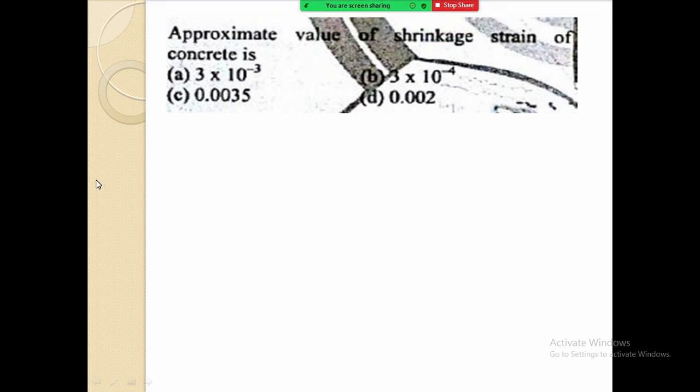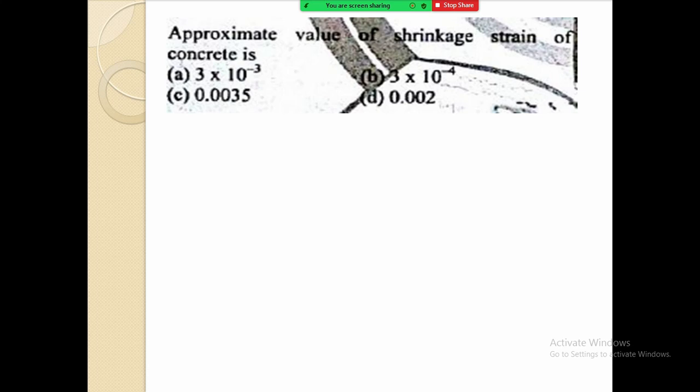Now this is the remember type question. Approximate value of shrinkage strain of concrete. Shrinkage means concrete shrinks. Due to this shrinkage action of concrete, strain gets developed in the concrete, and that strain is called shrinkage strain. They have given you four options: 3 into 10 raised to minus 3, 3 into 10 raised to minus 4, 0.0035, 0.002.